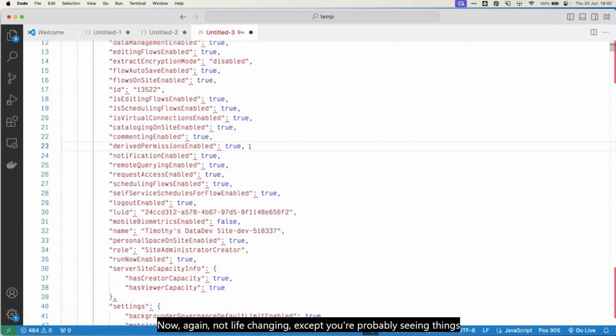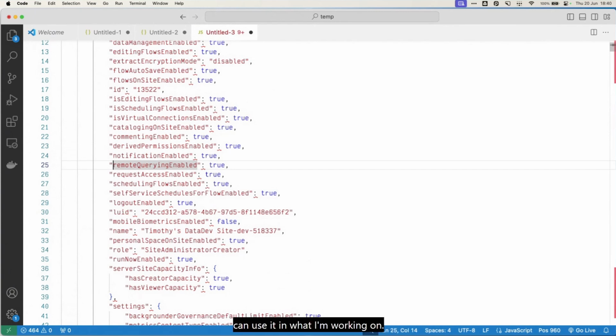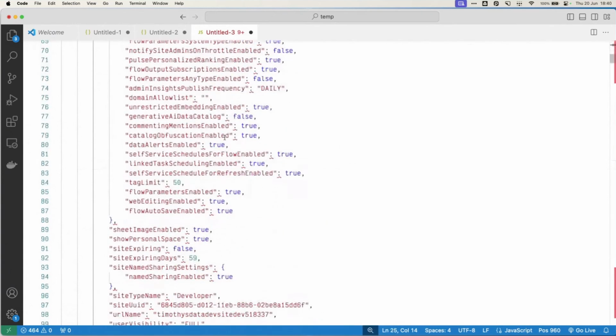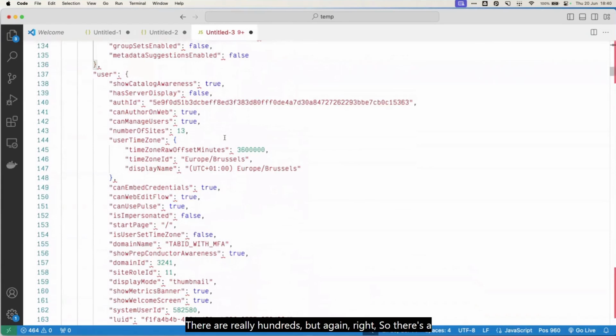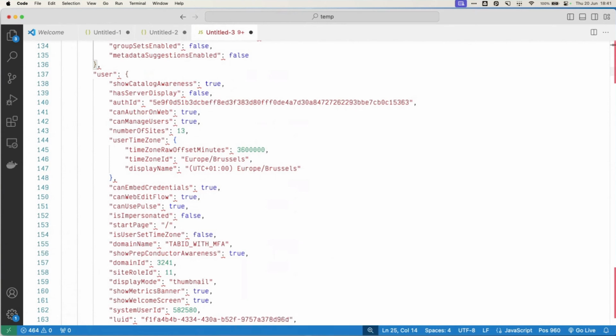Now, again, not life-changing, except you're probably seeing things like request access. That's a less familiar term than editing flows. So you can start wondering what that is about. Remote querying. I don't have the answer to that today, but there is maybe a point where I'm developing something and I could learn from what this might entail and how I can use it in what I'm working on, because it is actually the technical name for something I've been looking for, something like that. So there's a ton of them. There are really hundreds. But again, there's a lot of information you can get to with these tools that you actually have access to.